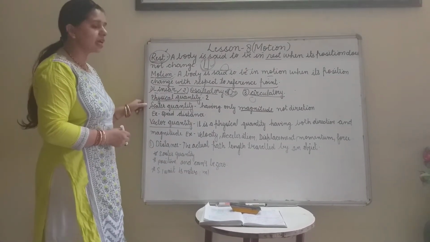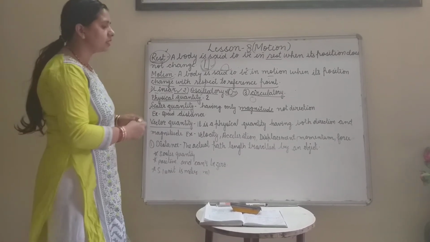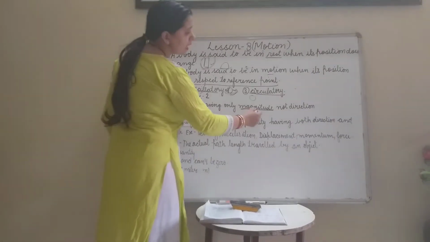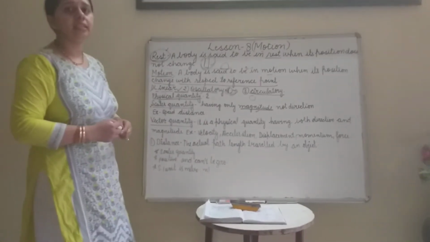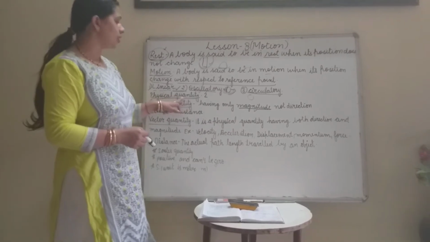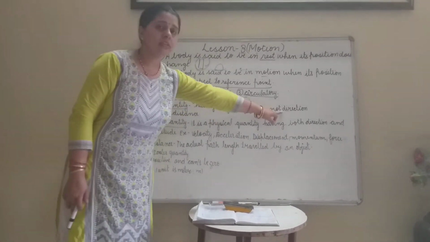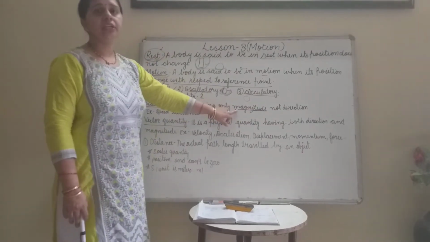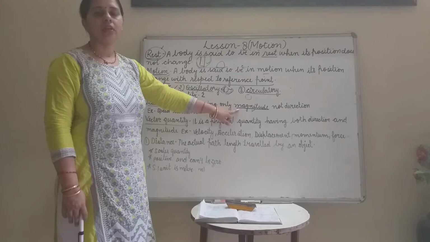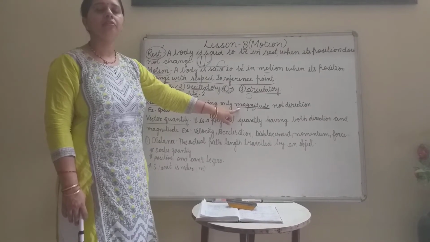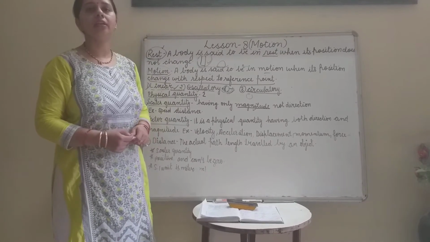So what is scalar quantity? A physical quantity that has only magnitude, not direction. What is magnitude? Magnitude is a numerical value, such as your height being 5 feet or 6 feet. So 6 feet is a magnitude.